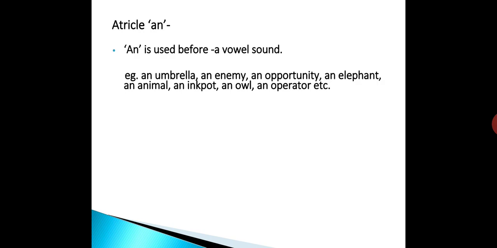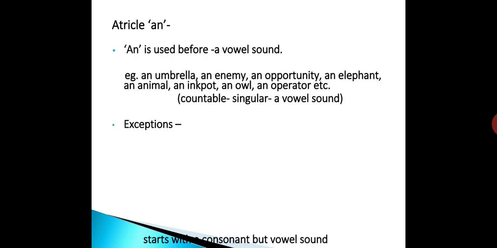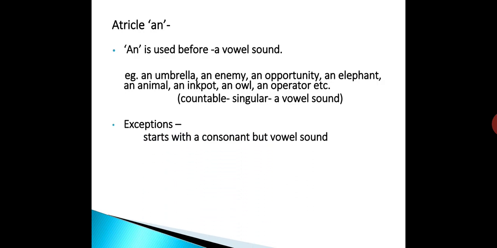All these nouns are countable. They are in the singular and they begin with a vowel sound. There are some examples of words that carry the article an, though they start with a consonant, because they have a vowel sound.